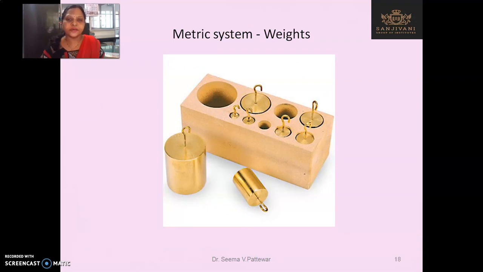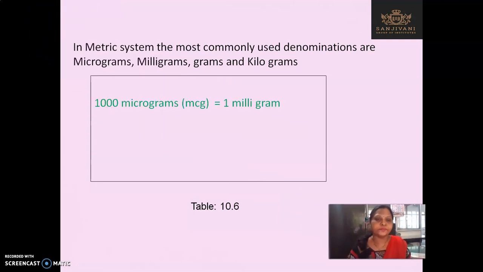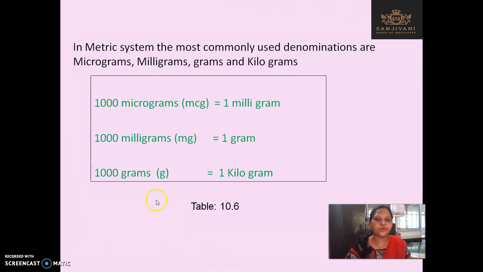So again, these are the metric weights. In the metric system, only these three are important. 1 milligram is equal to 1000 microgram. 1 gram is equal to 1000 milligram. 1 kilogram is equal to 1000 grams.